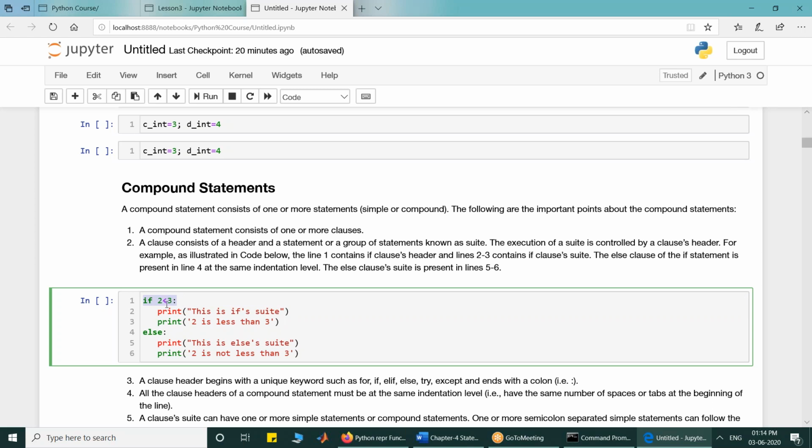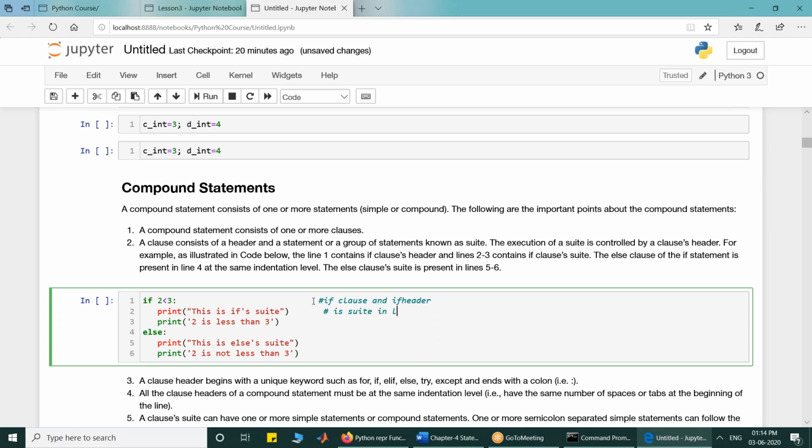Now the if clause consists of the if header, which is written in line number 1, and the if suit, which is written within lines 2 and 3. So this is the if clause, and this is the if header of the clause. A clause consists of a header and a suit, and this is the if suit.